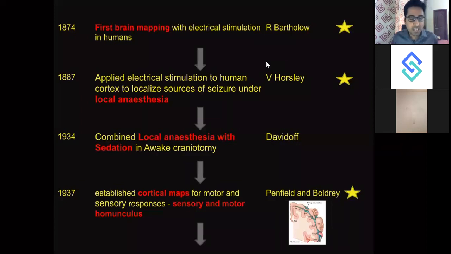First of all, in 1874, the first brain mapping was done by R. Bartholow. He got a patient who had his skull exposed, his cranium was exposed. So he got an opportunity to stimulate the brain and observe what kind of function is being stimulated, or what kind of function is being inhibited, by stimulation of that particular area. So he created, on this basis, the first brain mapping. So it was R. Bartholow.